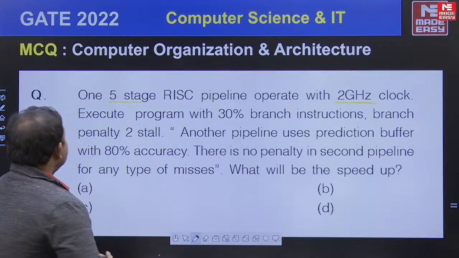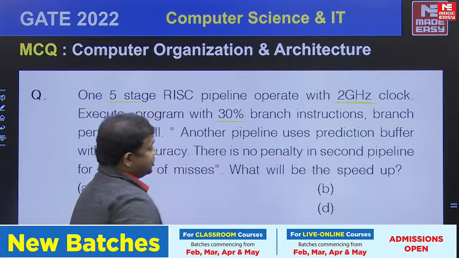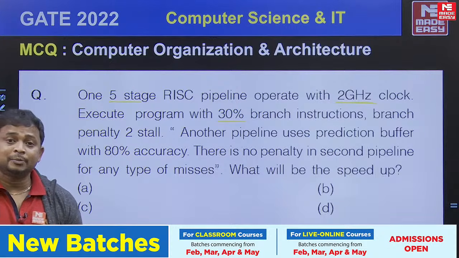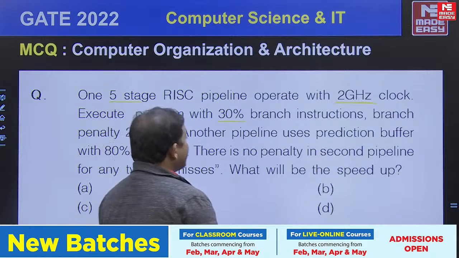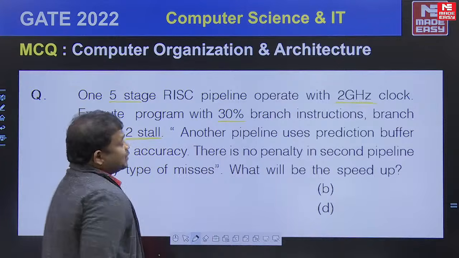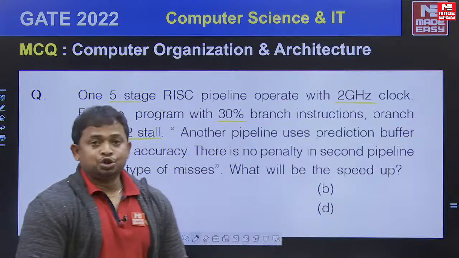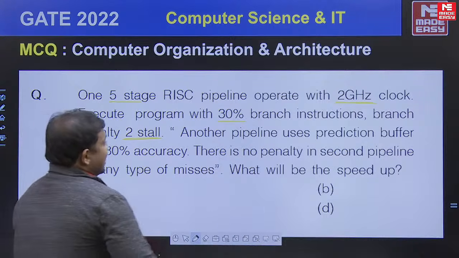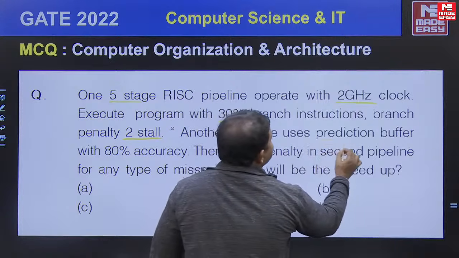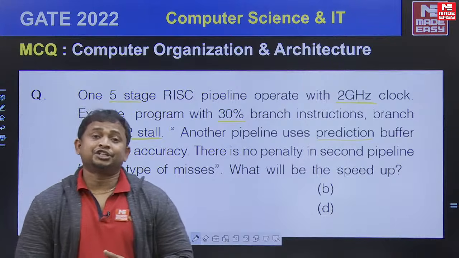All right. Now execute the program with 30% branch instructions. In the program 30% branch instructions are there. So branch penalty is 2 stalls. 30% branch frequency and branch penalty is 2 stalls. Very good. Another pipeline uses a prediction buffer, the branch prediction buffer.